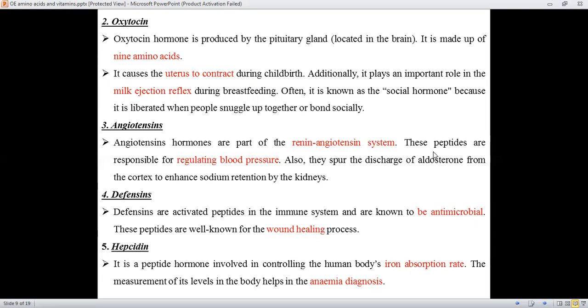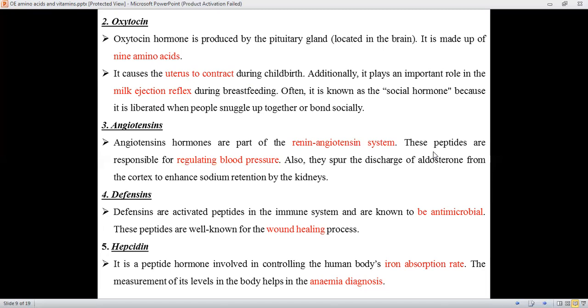Of course, it is often known as the social hormone because it is liberated when people snuggle up together or bond socially. The next biological peptide is angiotensin. Angiotensin is again a hormone which is involved in the renin-angiotensin system. These peptides are responsible for regulating the blood pressure. Also, they spur the discharge of aldosterone from the cortex to enhance sodium retention by the kidney. Thereby, water retention also will be favored as the sodium retention happens.